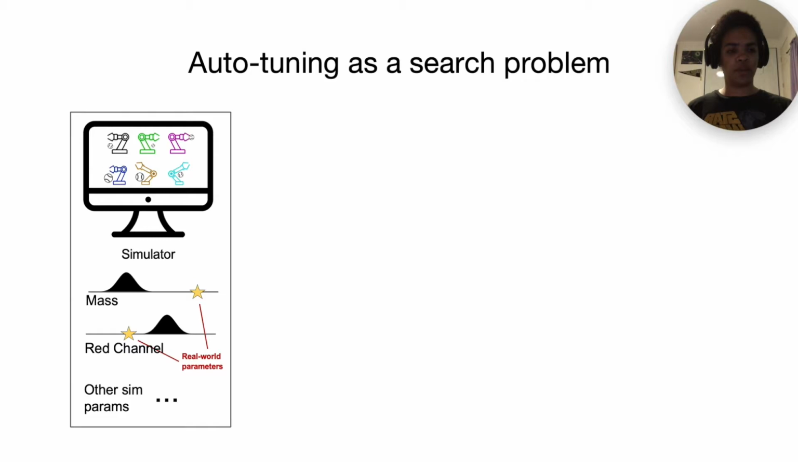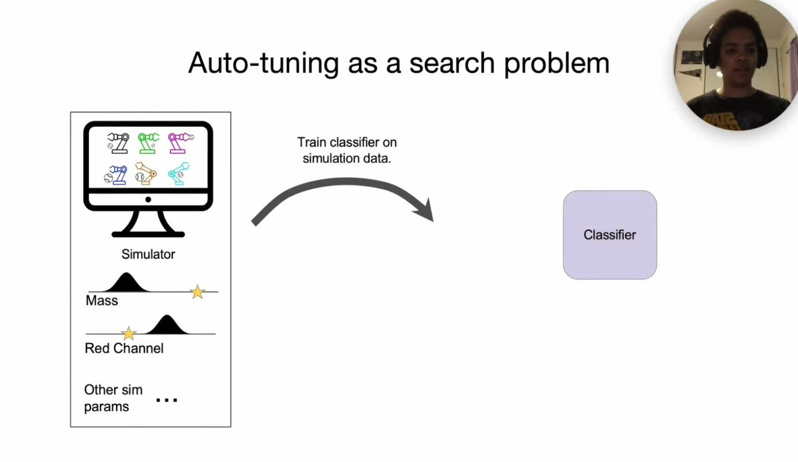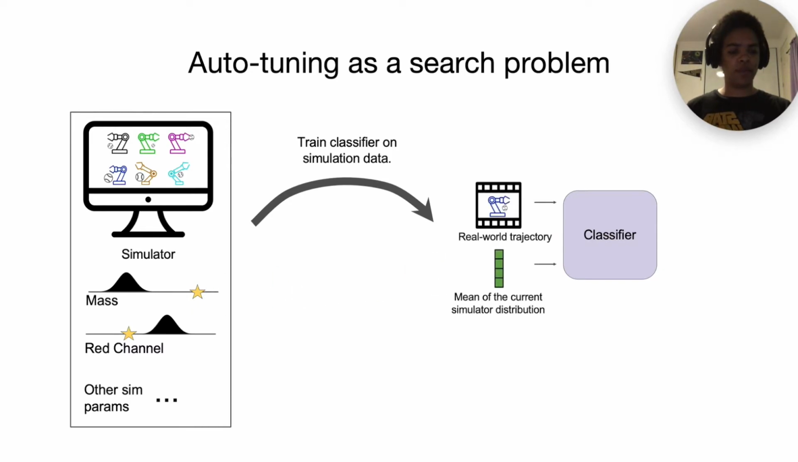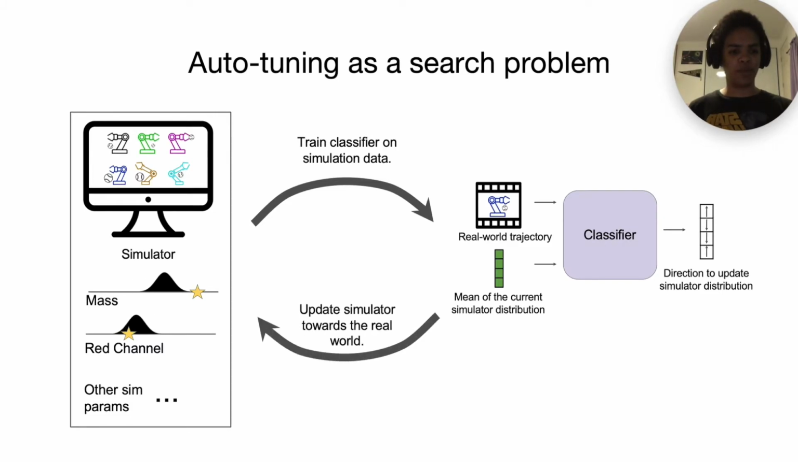First, we train our classifier on simulated data. To use this classifier to update the simulator, we pass in a real-world robot trajectory along with the mean of the current simulator distribution. We can interpret the classifier's prediction as the direction we need to update our simulator to move it closer to the real world. We update each parameter slightly in the appropriate direction, then repeat the process until the mean of our parameter distribution converges to real-world values.